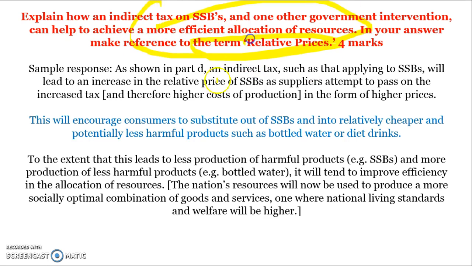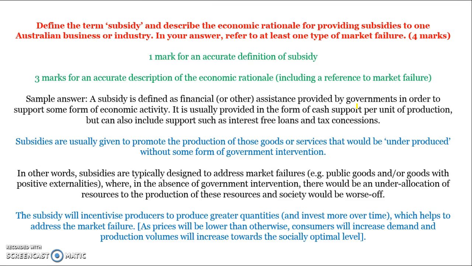Refer to relative prices. Okay, so an indirect tax will therefore increase the relative price of SSBs. This will encourage consumers to substitute out of SSBs and into healthier products. This should lead to less production of harmful products. You need to explain why it's more efficient. That will lead to less production of harmful products and improve efficiency in the allocation of resources because resources are shifted into less desirable products.